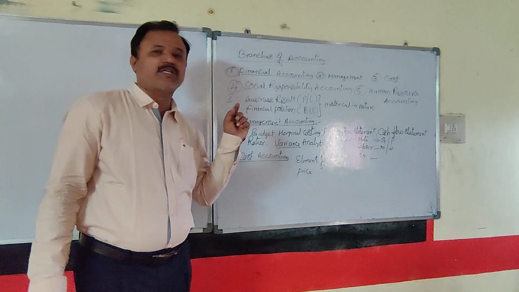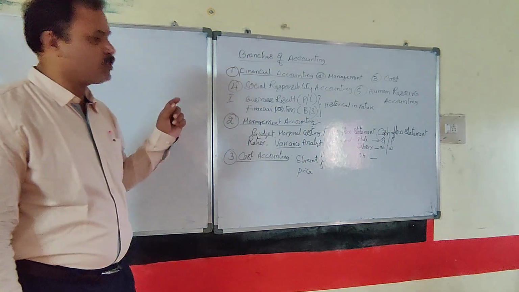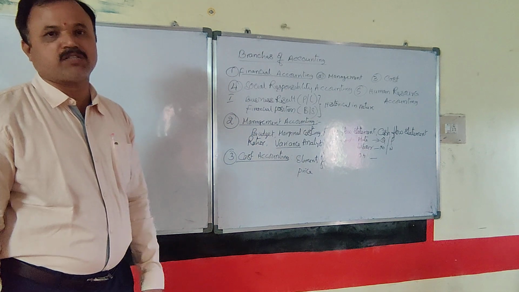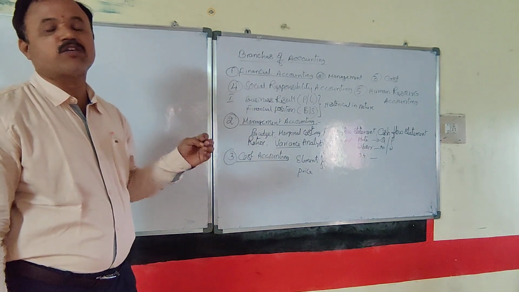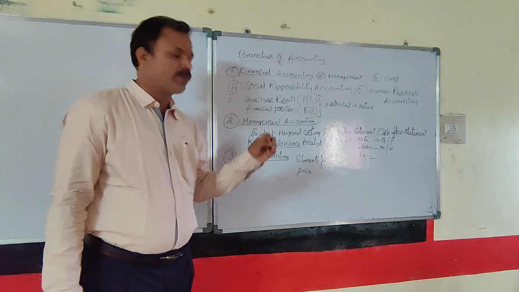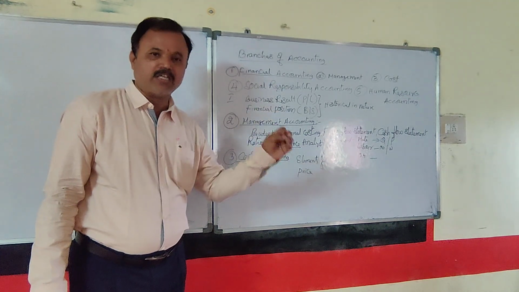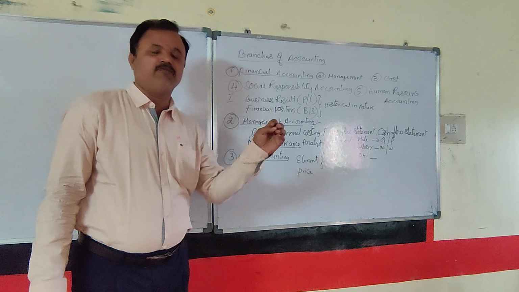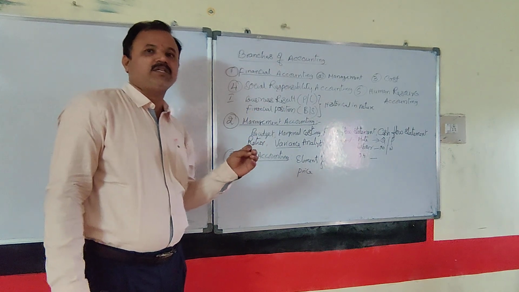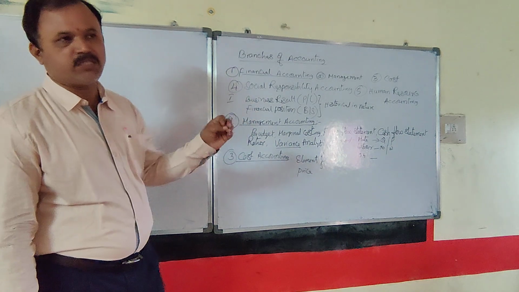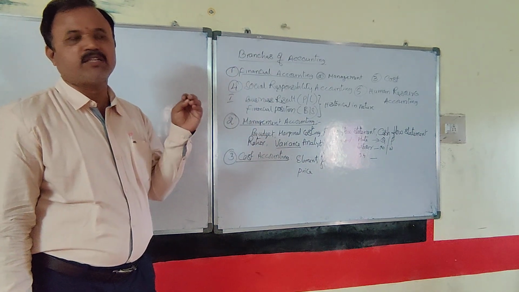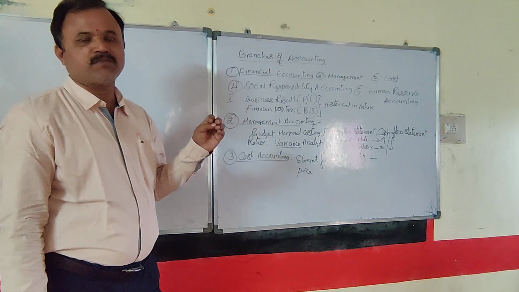And here, very important, there are various techniques to estimate the cost, otherwise to show the elements of various costs. Unit costing is there. It is also called single costing or cost sheet. With the help of the cost sheet, we can find what is the material consumed, what are the wages paid, what is the prime cost of the concerned product, and what are the factory overheads or production overheads, and what is the factory cost.